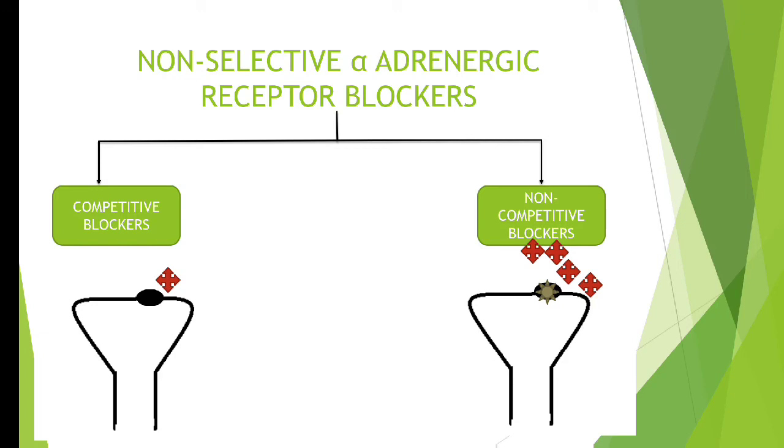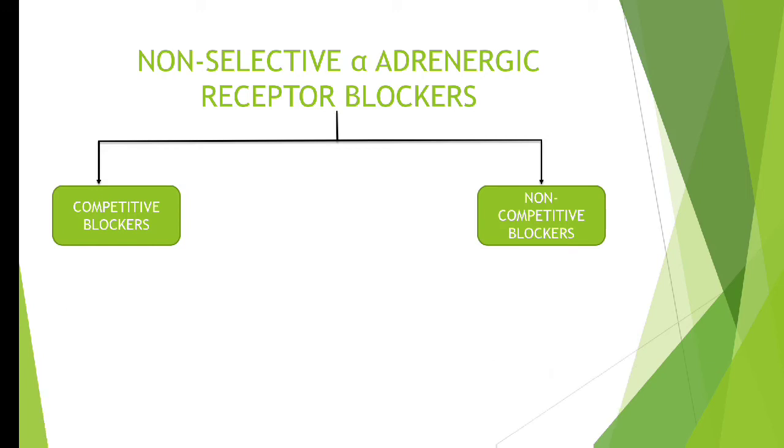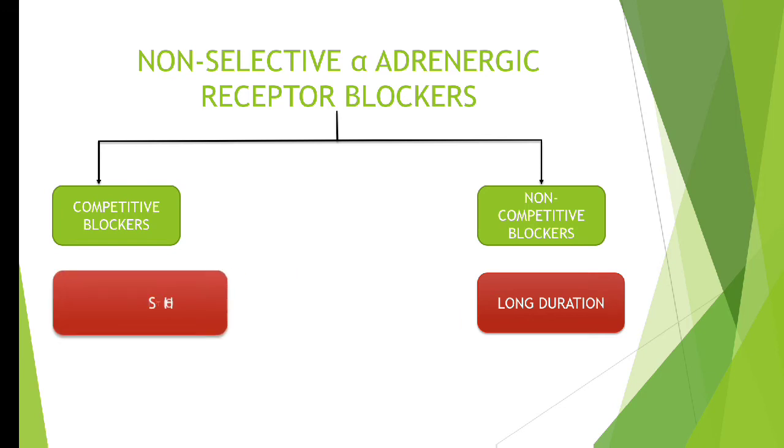Now from this mechanism of action, what did you understand? Yes, non-competitive blockers will block the receptor and destroy it completely. So we have a long duration of action with non-competitive blockers, but with competitive blockers, a short duration of action.